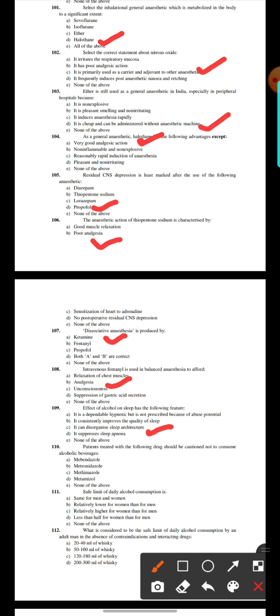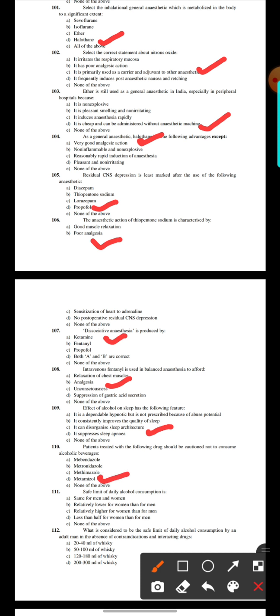110. Patients treated with the following drugs should be cautioned not to consume alcoholic beverages: mebendazole, metronidazole, methimazole, metamizole, and none of the above. Here the option number D, metamizole.